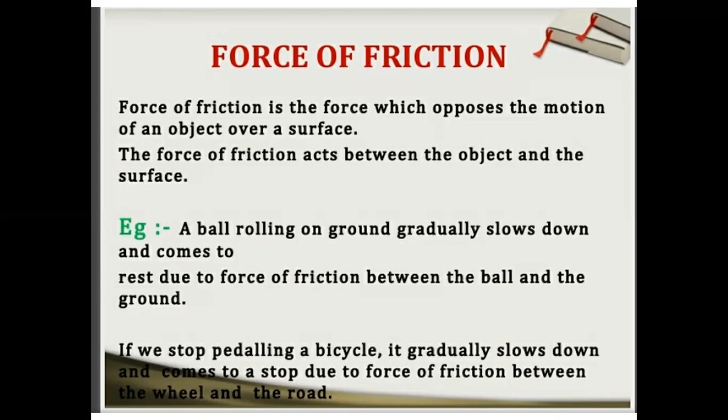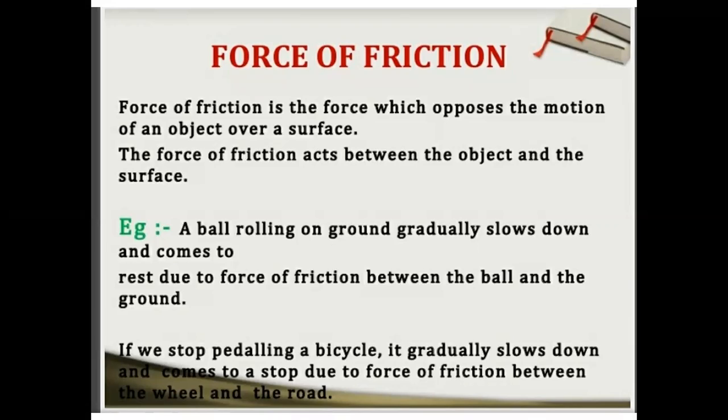And one more example I just want to give you: if you throw a ball, or move a ball on the surface or on the ground, it stops after some time itself. Means no external force is applied on it, it stops itself. So how can it be possible?